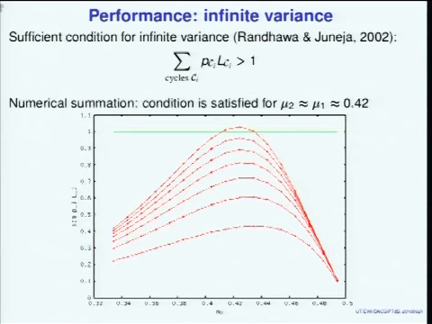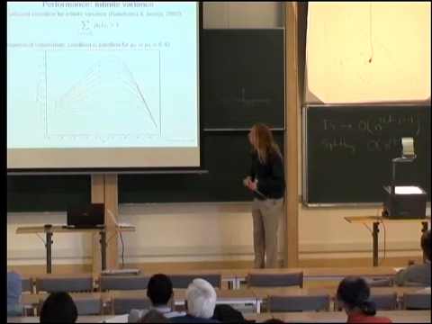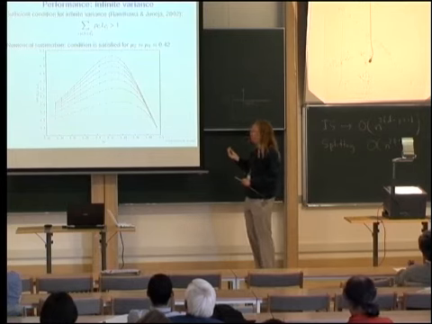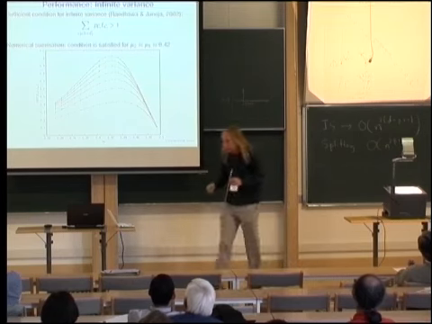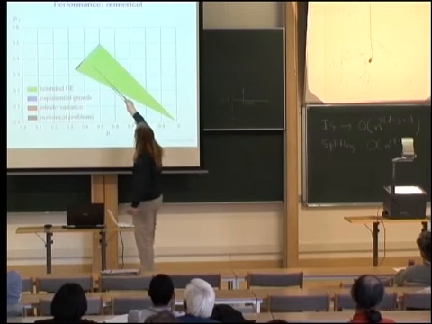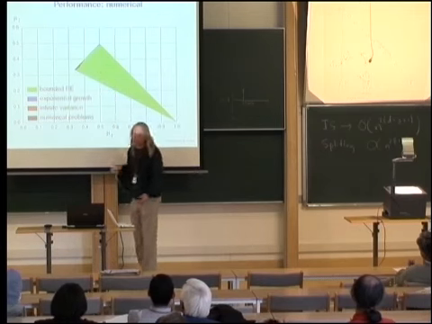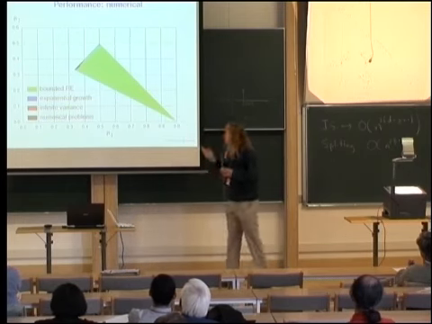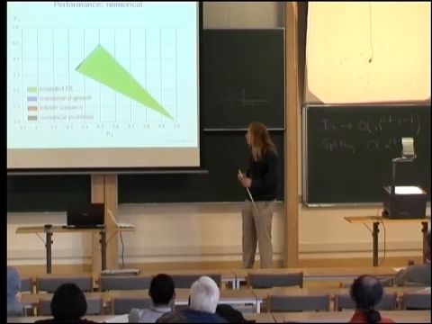So for some values of the parameters, namely mu1 and mu2, roughly equal to 0.42, actually there is infinite variance, which somehow did not show up in my nice picture, because it's really a limit result. It's really exactly at this boundary where I didn't take any samples, because I can only sample in a grid and not everywhere.